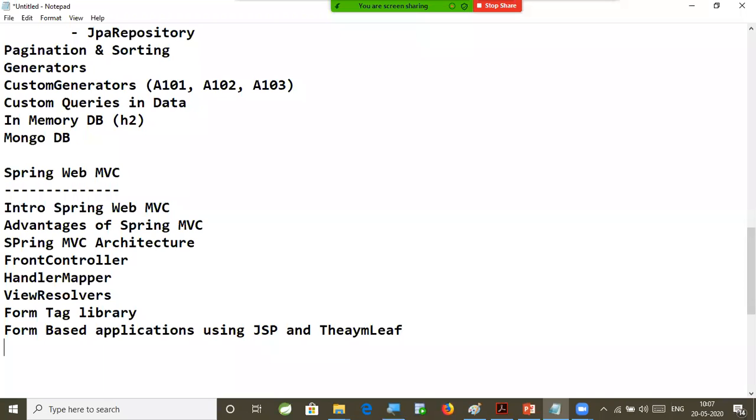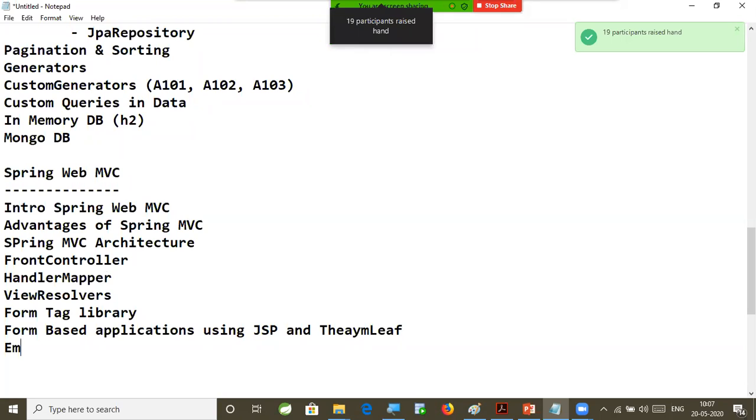Here, every Spring MVC based application, I will be developing by using only annotations, right? No XML. Anyhow, in the book itself it is not available. Every project that we are going to develop is based on annotations only, no XML at all, right? So these concepts we are going to understand.